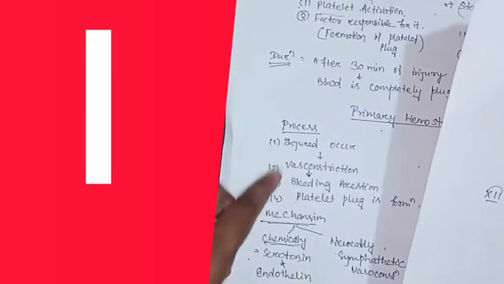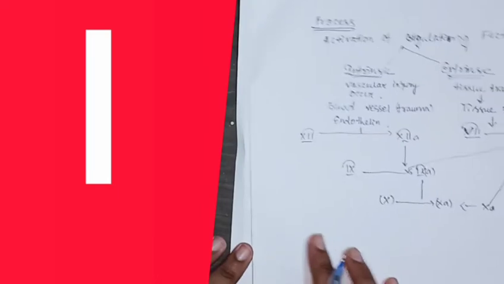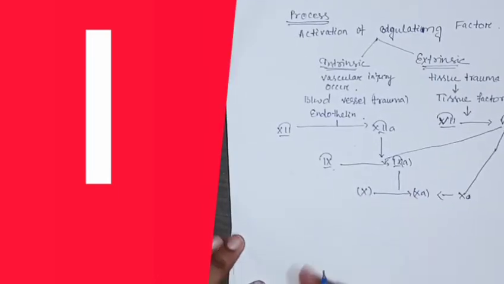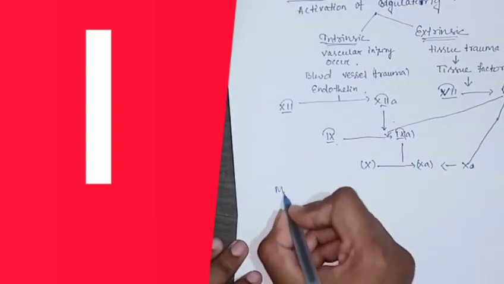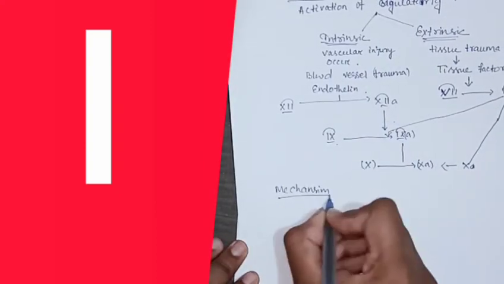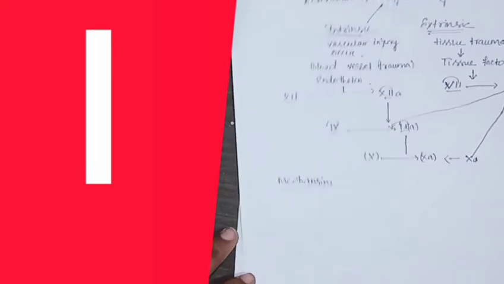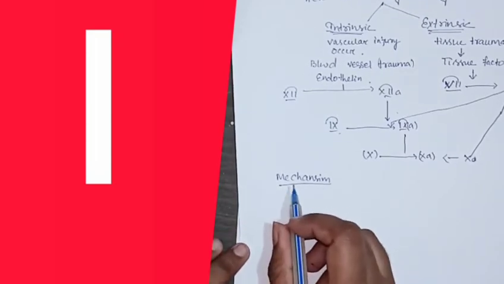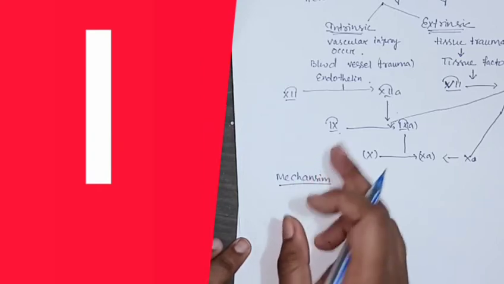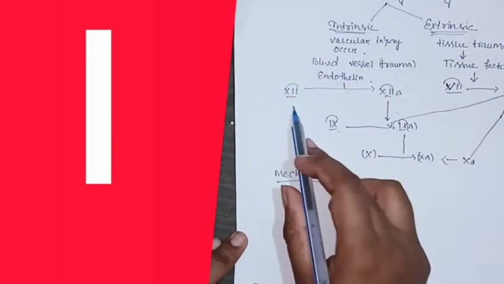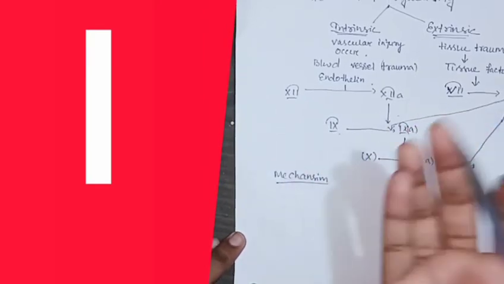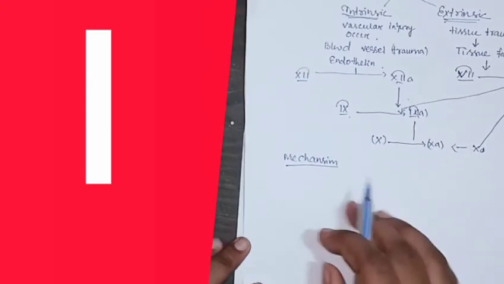So this is the process. Just as we discussed the process in primary hemostasis, in secondary hemostasis we also discussed the process. Now we go towards the mechanism. Why do we go for the mechanism? Our main things here are the factors responsible for this. We only discuss the activation of the clotting factors, how they are activated and what the main reason behind it is. So now we go one by one.